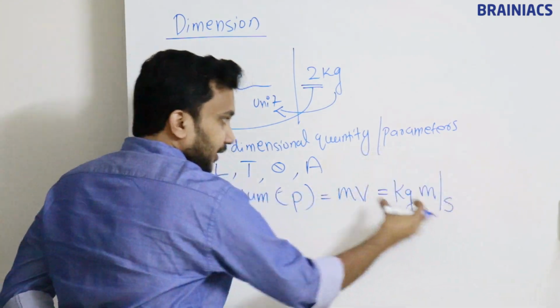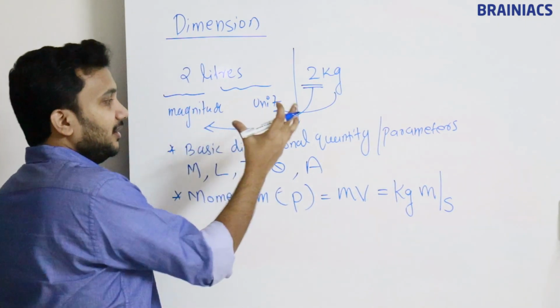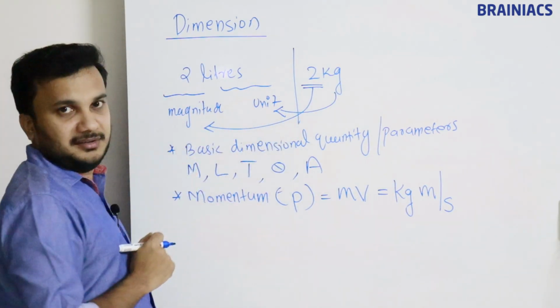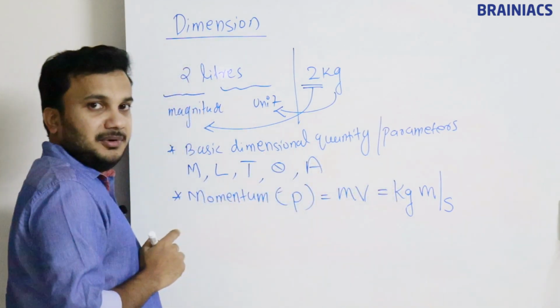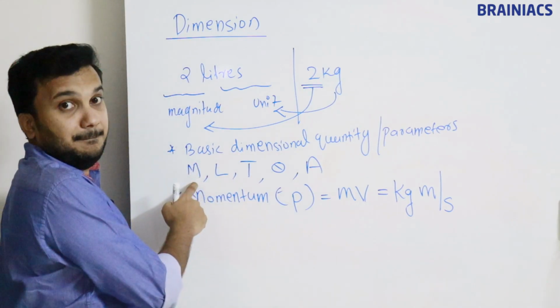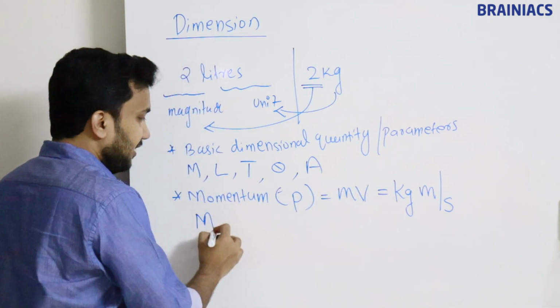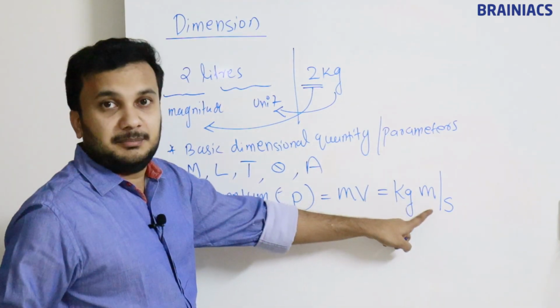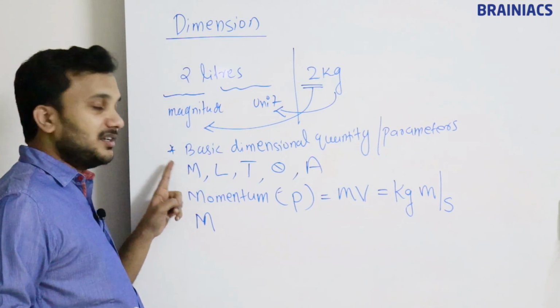Now this unit we are going to convert into what are called dimensional parameters or dimensional quantity. So kilogram, the corresponding dimension formula is what? M, mass. So the corresponding dimension formula I am writing here is M. Meter is what? Distance. Corresponding to distance, what is available?